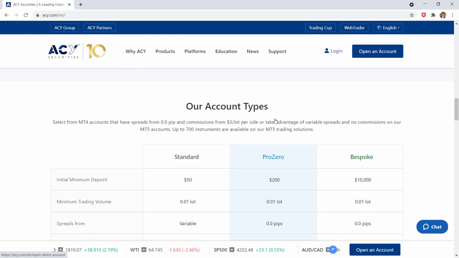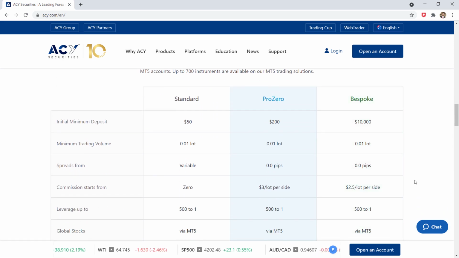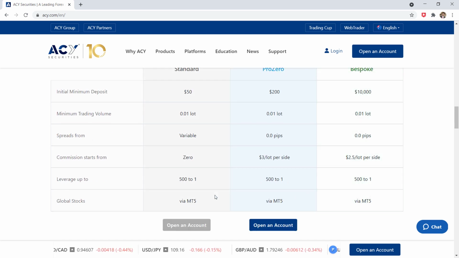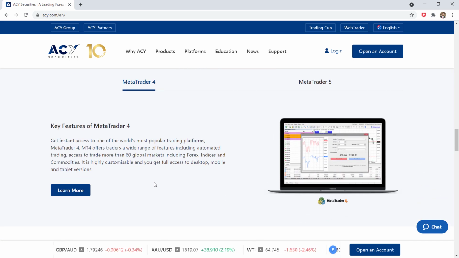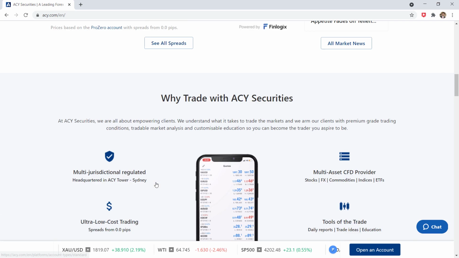With ACY Securities, you will need a minimum deposit of $50. You can sign up for a demo account to acquaint yourself with ACY Securities platform. And you can also trade on the globally recognized MetaTrader 4 and MetaTrader 5 trading platform for desktop, web and mobile. Trading platform is a tool where you can buy or trade an instrument with only some clicks on your device anytime and anywhere you want.